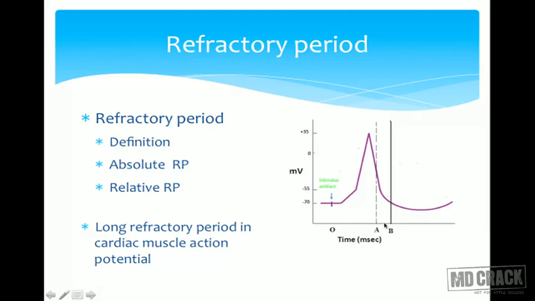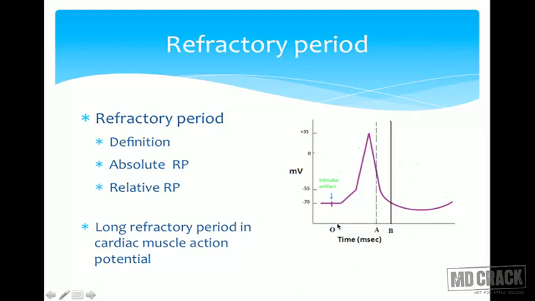What is the meaning of that? If I give a second stimulus of the same strength at this point, at this point, at this point, I don't get any action potential. But if I give a second stimulus at this point, I get a second action potential.